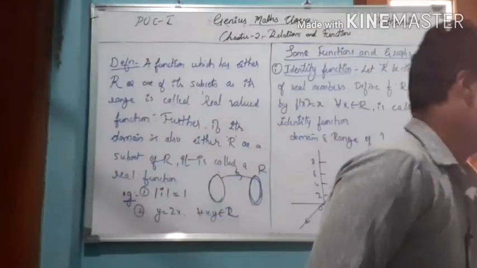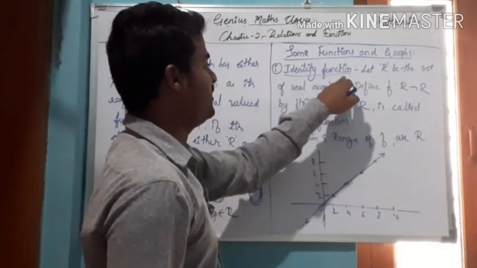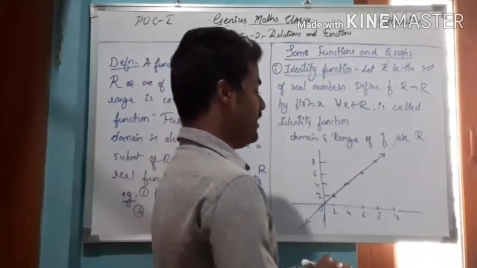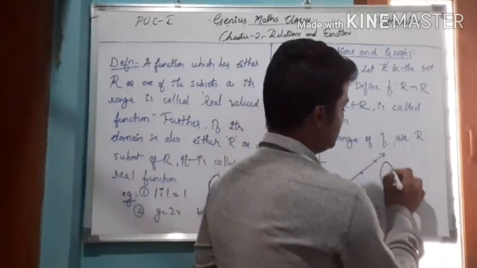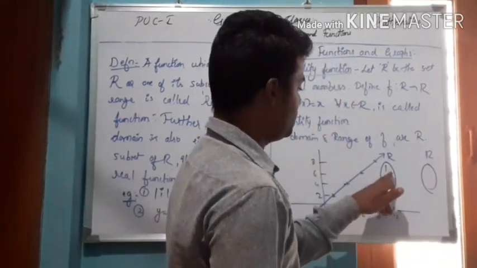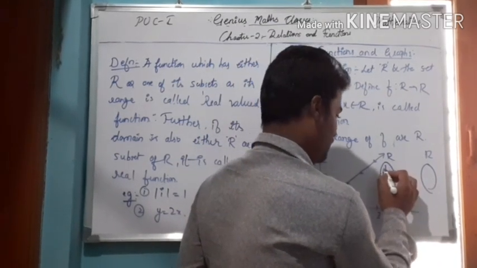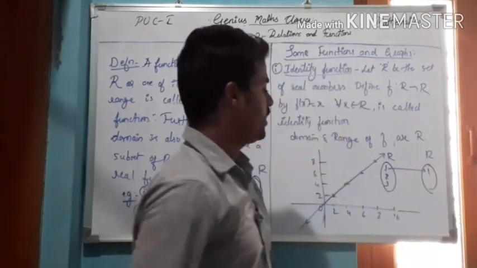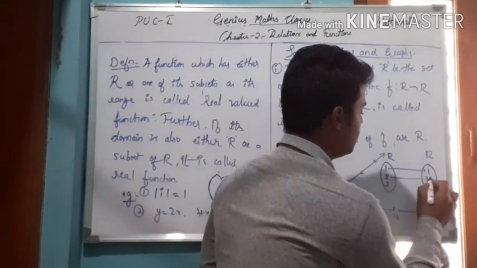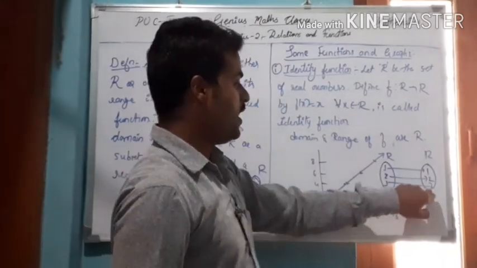So let me discuss some functions and their graphs. The first one is the identity function. What do you mean by identity here? Consider a set, R to R. If I take elements in R, 1, 2, 3 and so on, the image of 1 is 1 only. The image of 2 is 2 only. The image of 3 is 3 only. Such kinds of functions are called identity functions.